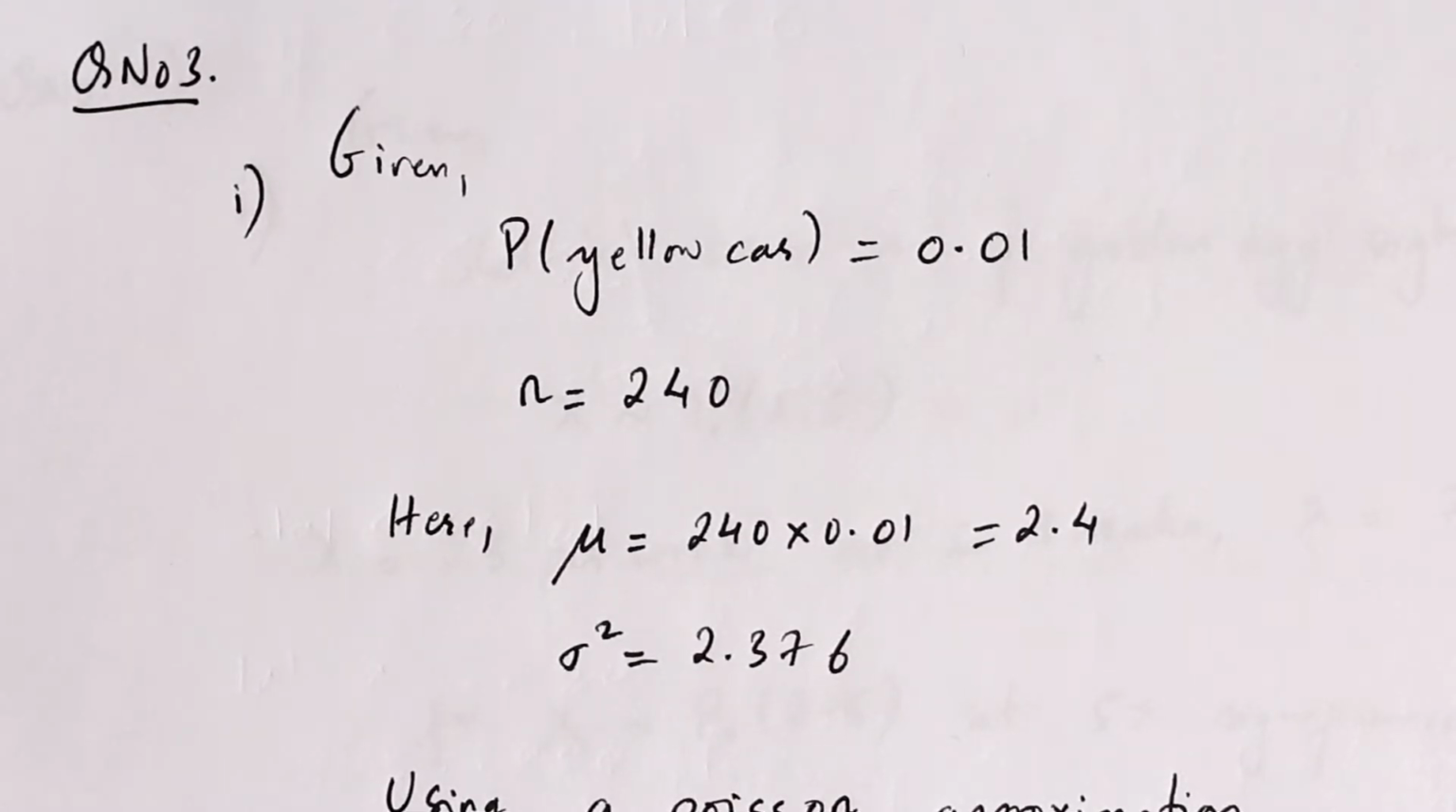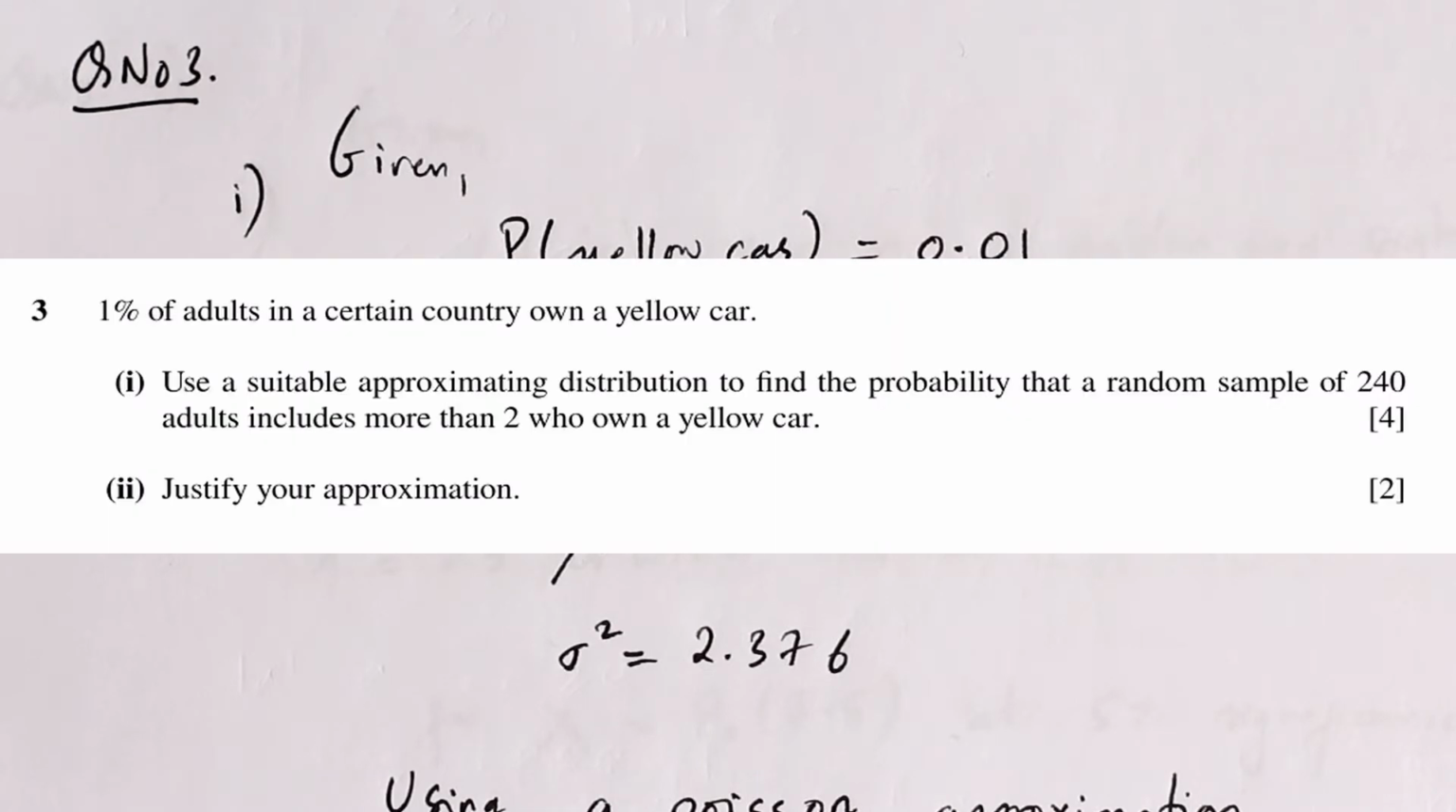Okay, so now we'll be looking at question number 3. In question number 3, as you can see, we are given that 1% of adults in a certain country owns a yellow car. We have to first of all use a suitable approximating distribution to find the probability that a random sample of 240 adults includes more than 2 who own a yellow car. And in the second part we have to justify our approximation.